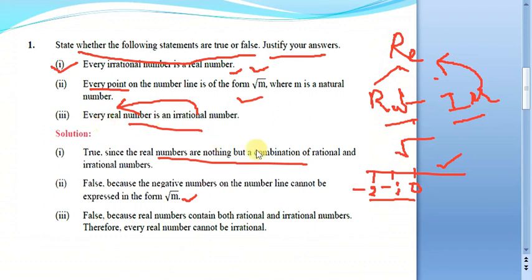Suppose you take a real number, it can be rational as well as irrational. Together we call them real numbers, but we are exclusively talking about irrational numbers. So every real number need not be an irrational number. That finishes our first question.